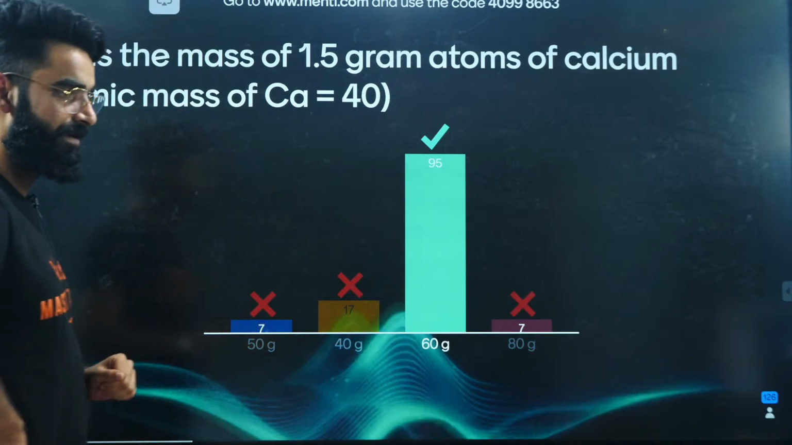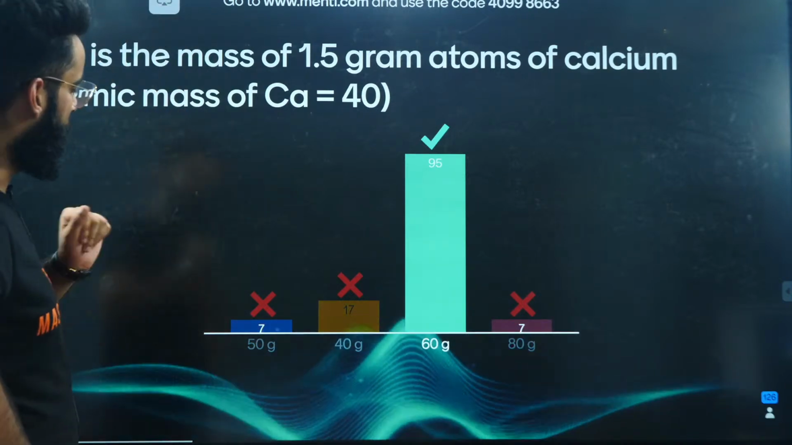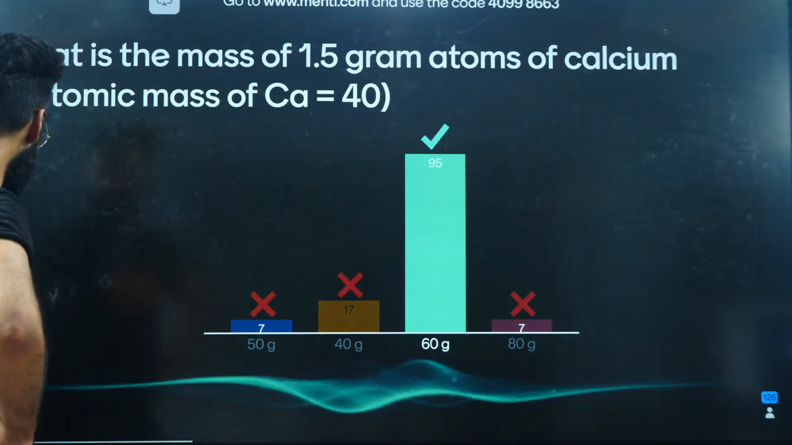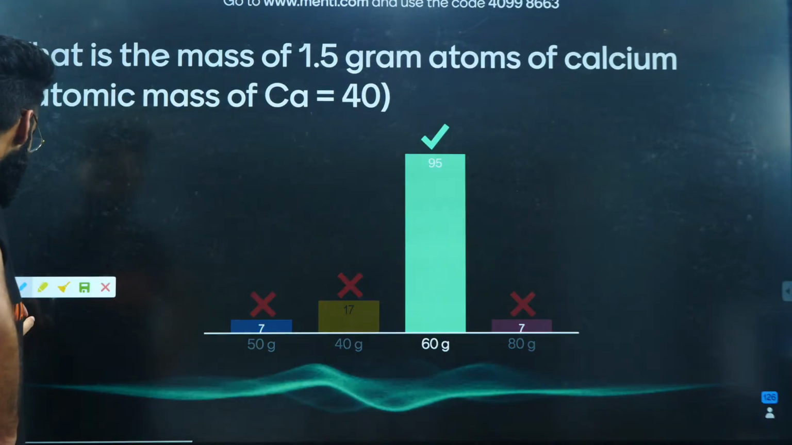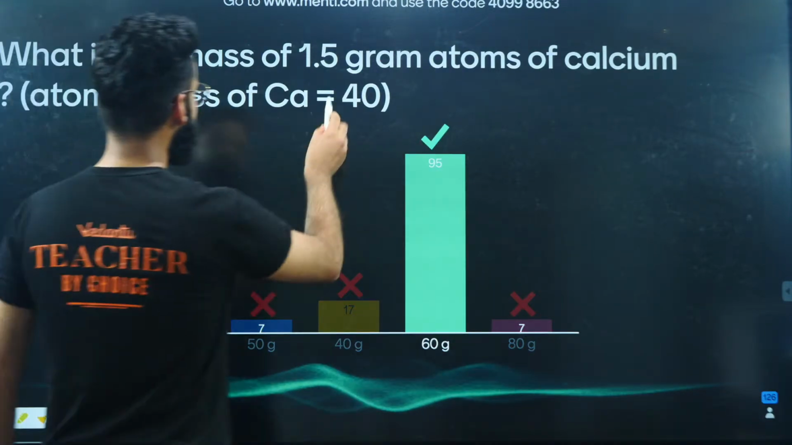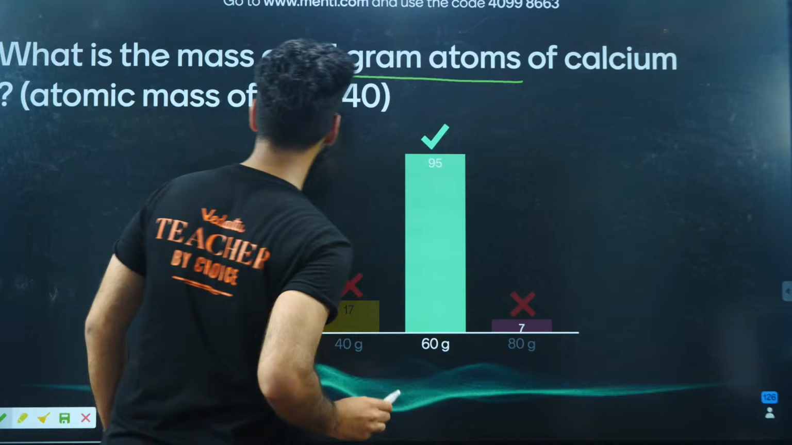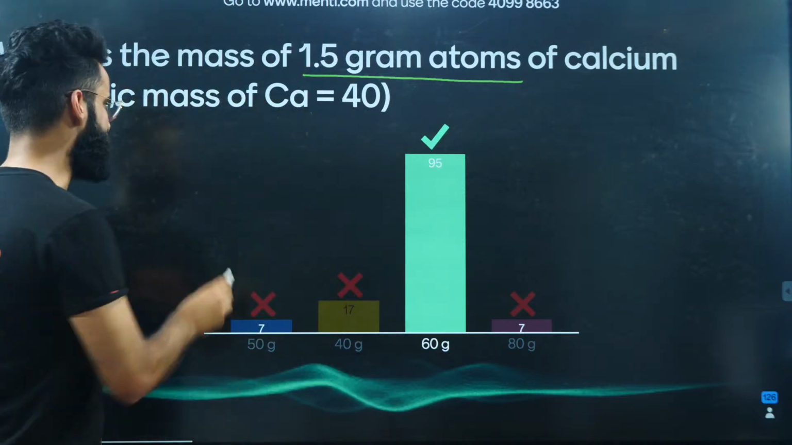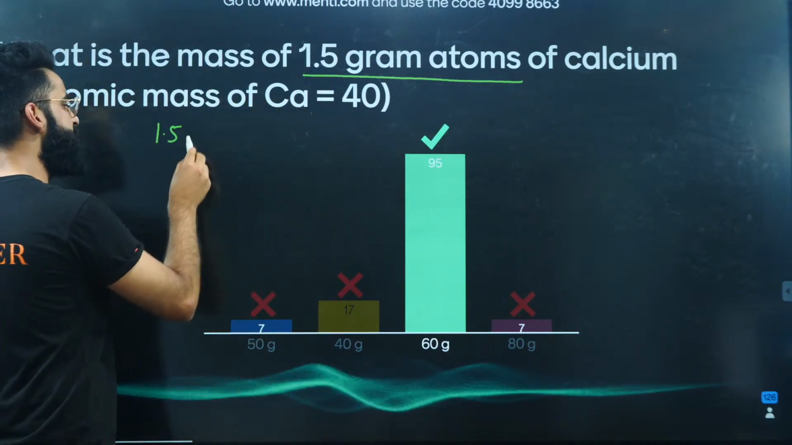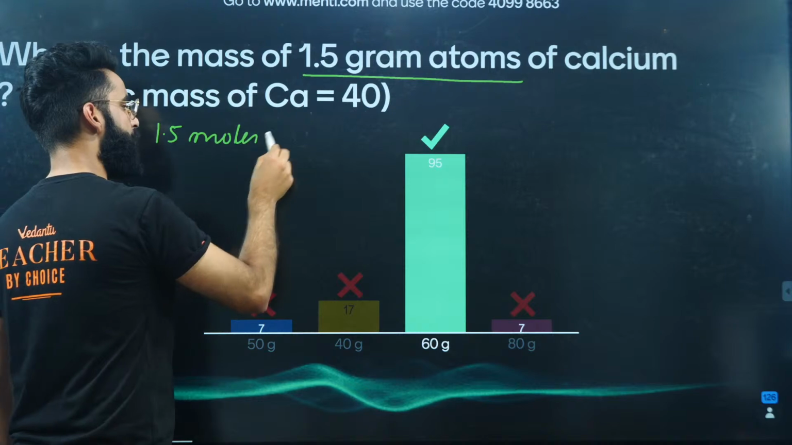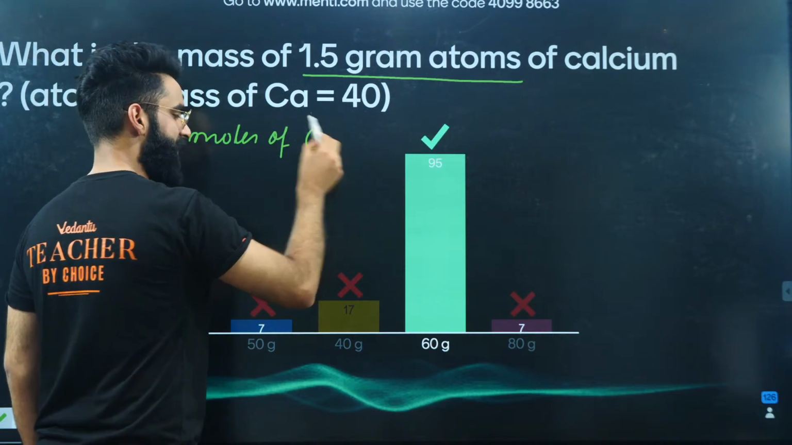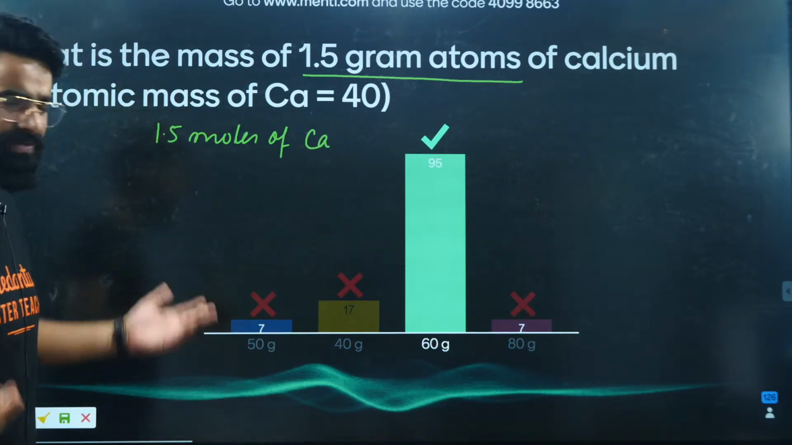Yes? That's wonderful, Triambak. Okay, so people, the majority of the students gave the correct answer. Again, it's a very simple question, right? What was I supposed to calculate? The mass of 1.5 gram atoms. Gram atoms means moles. So basically, I've got 1.5 moles of calcium. I need to calculate the mass of 1.5 moles of calcium.